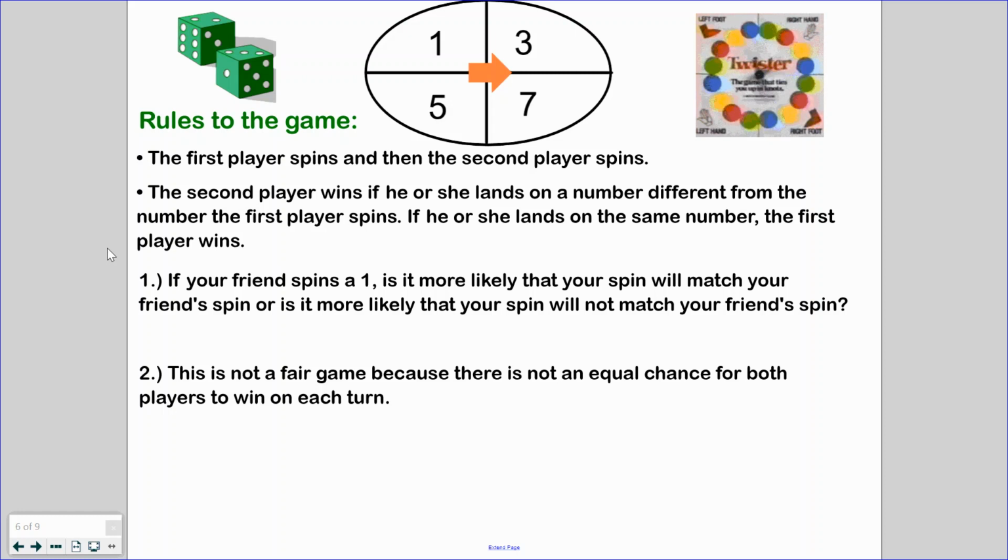Seems easy enough. The second player wins if he or she lands on the number different from the number the first player spins. If he or she lands on the same number, the first player wins. So if I'm player 1 and you're player 2, my mission is that we always land on the same number, and your mission is for us to land on different numbers. So I'm taking a look here at my spinner. And as I think about probability, remember I said that the chances are 0 to 1 or 0% to 100%. But if I take 100 and cut it into 4, because there's 4 different numbers, every section is worth 25%.